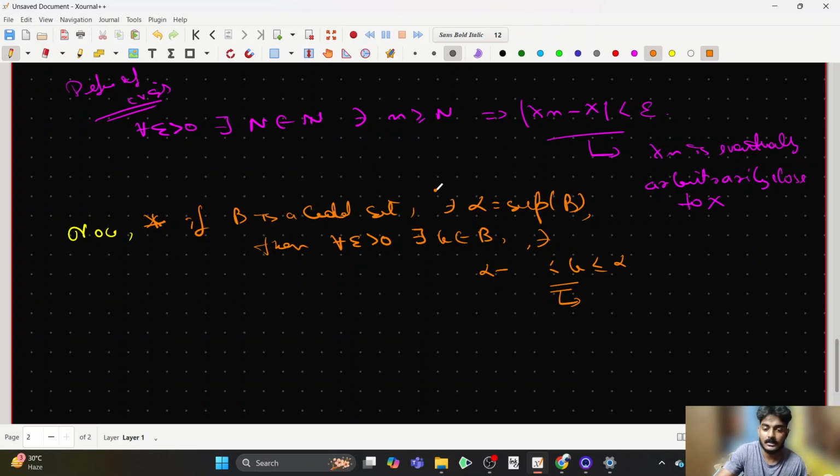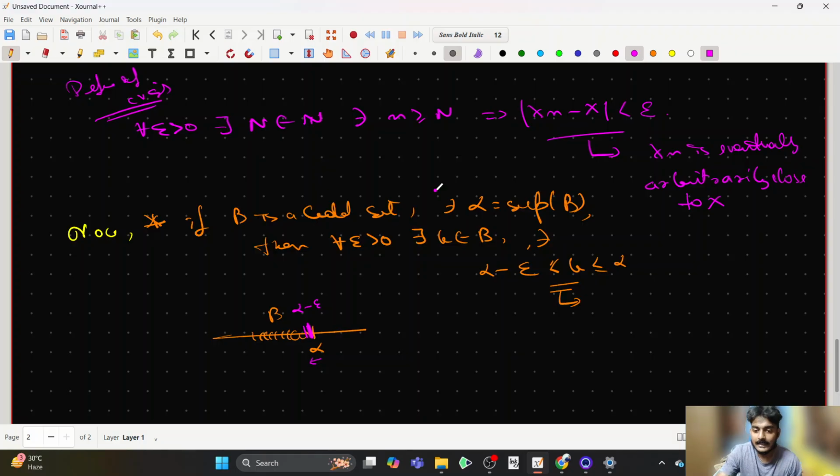Suppose this is my alpha and this is my set B in some sense, and we know that alpha is the least upper bound. If you move even arbitrarily a little bit to the left of alpha, you get alpha minus epsilon, but there will always be elements between alpha minus epsilon and alpha.